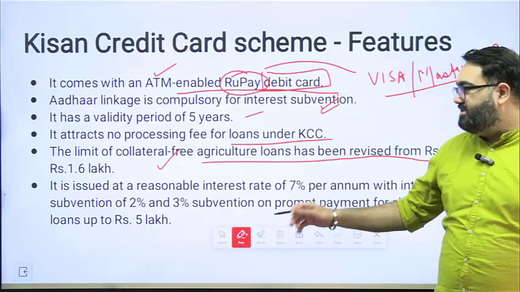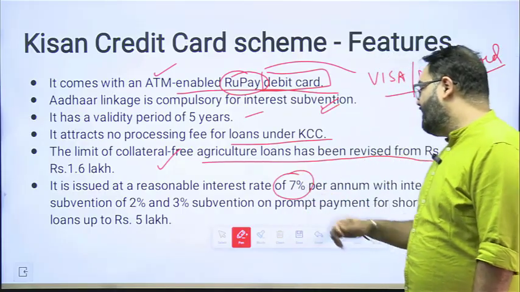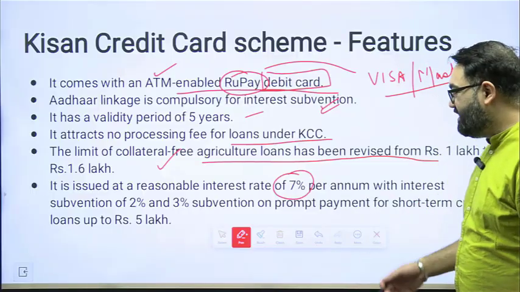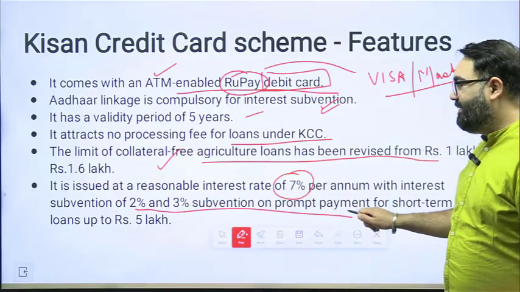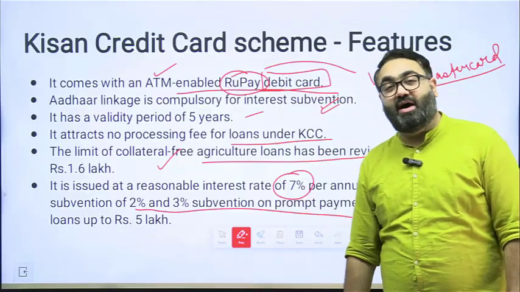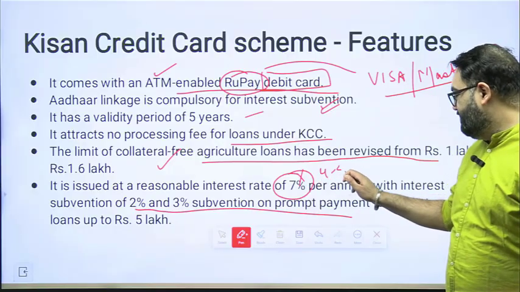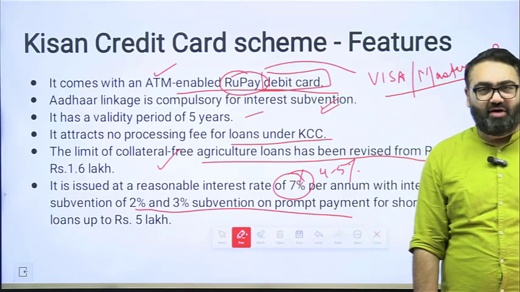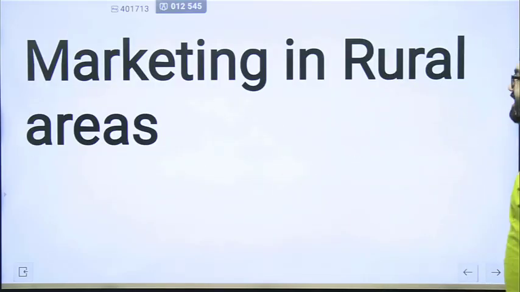The government offers an interest subvention. So a 7% rate of interest is offered by the bank. Then the government has an interest subvention of 2 to 3% depending upon different loans. So 2 to 3% the government says it will pay, depending on whether you are repaying in a timely manner. Then it will come down to 4 to 5% that you will have to pay as a farmer. So it's a good opportunity for the farmers. That is an example of what the Kisan Credit Card holds for the farmers and how it helps them.